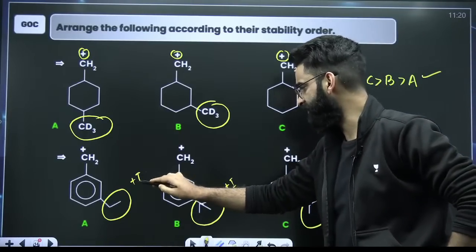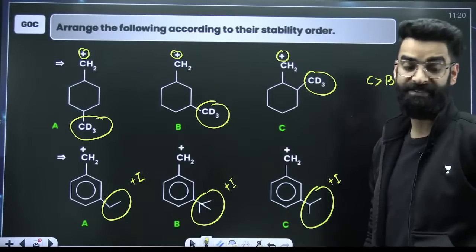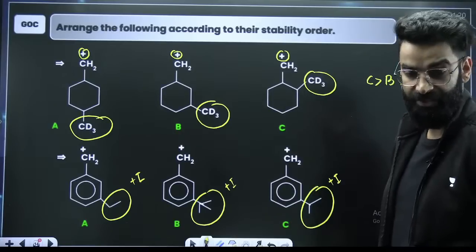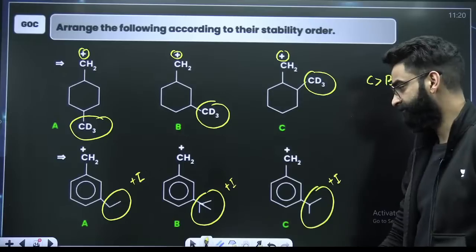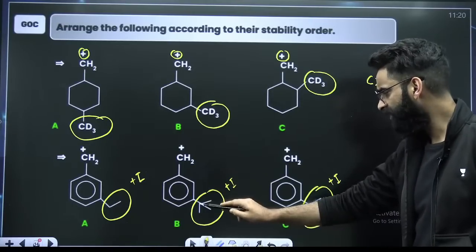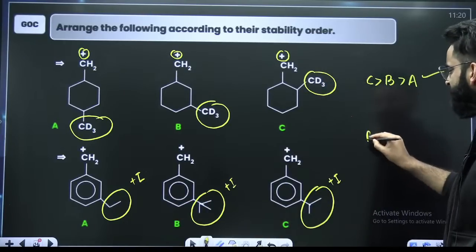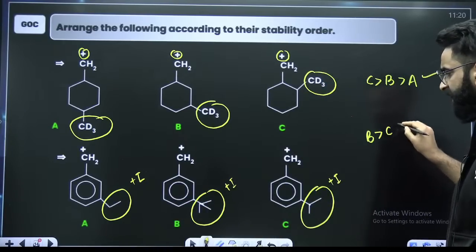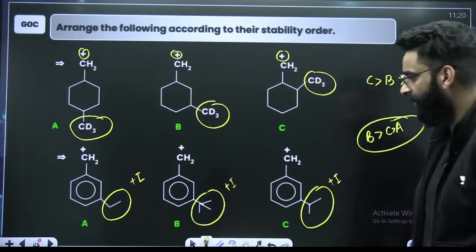and this is also plus I group because all these groups are alkyl groups basically. And your alkyl groups show plus inductive effect. You know it. Now, which one will show maximum plus I here? This is maximum branched, comparatively less, least branched. So, B's stability will be more, followed by C, and then it's going to be A. Right? B, C, A is going to be the order here.